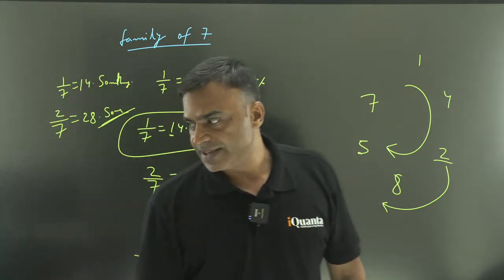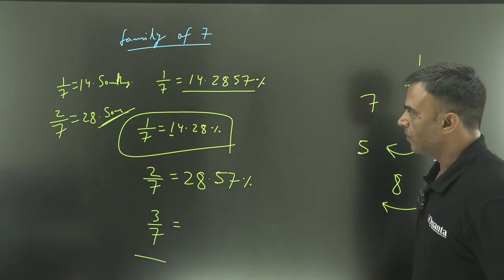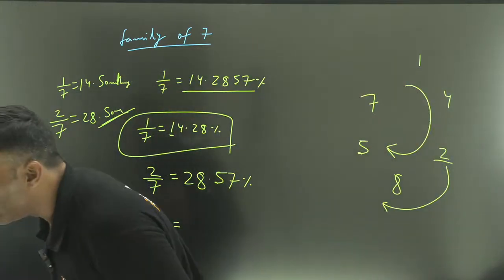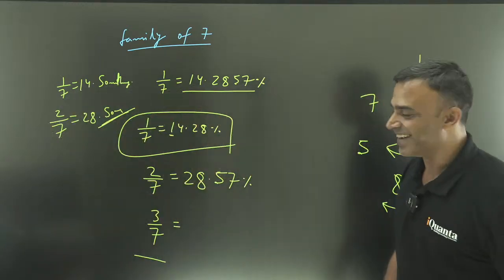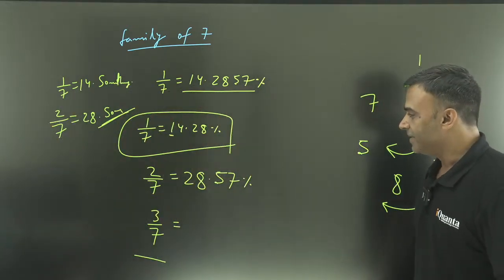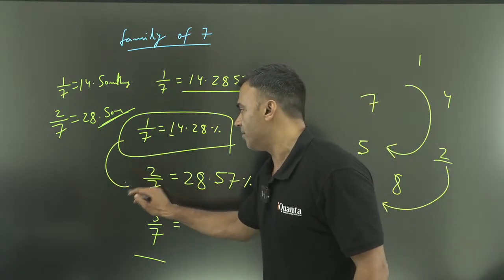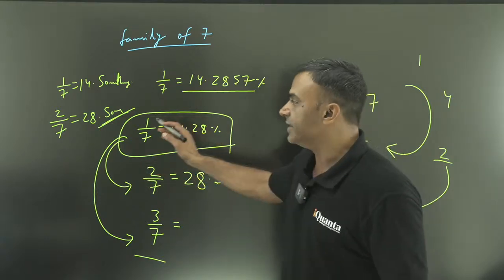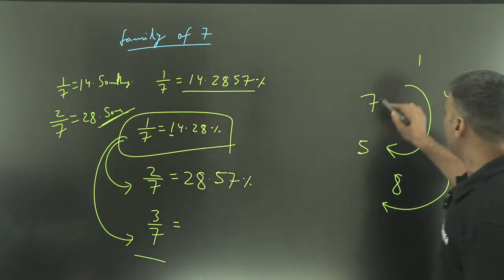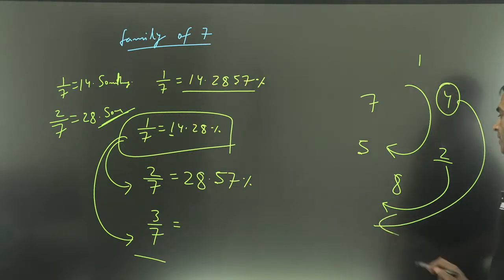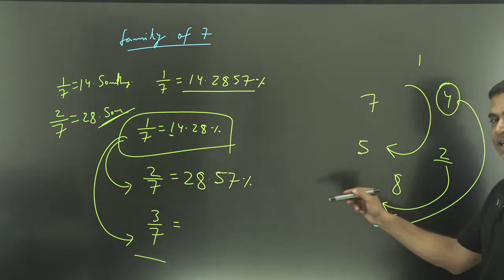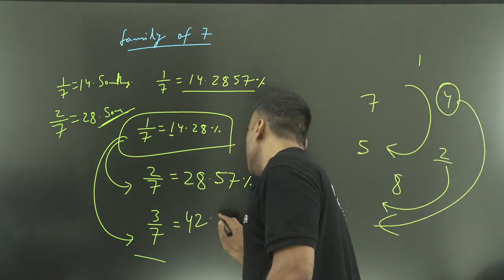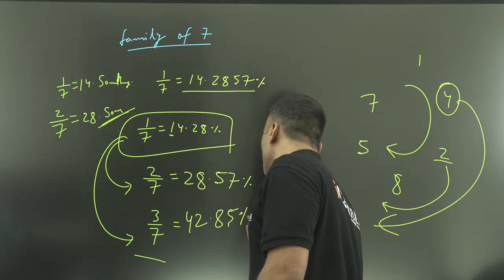Do we understand? Can you tell me 3 by 7? 4 by 7? 5 by 7? Ria is right. Somebody said 7.14, delete kar diya. Very good. I saw it, but no problem. Just understand, now we are multiplying from here to here, multiply by 3. But don't multiply the whole thing. 14 3s is 42. 42 means we start from 4 and take the same cycle. And be logical, as in 42 point something. So 42.85%. So you don't have to calculate.